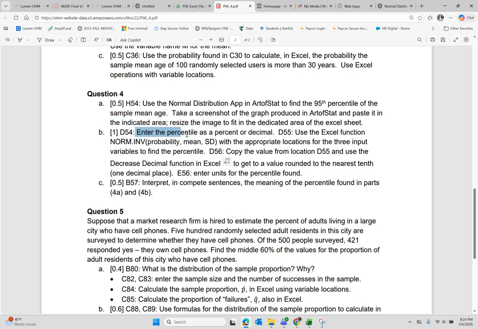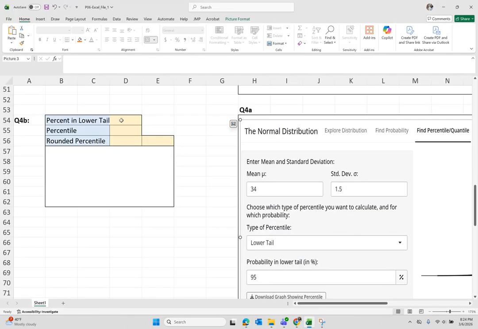So we want to enter the percentile as a percent or a decimal. So you can't enter 95. You either have to enter 95% or you have to enter 0.95. That is because Excel needs the actual value, and the actual value is not 95, but it is 95%.